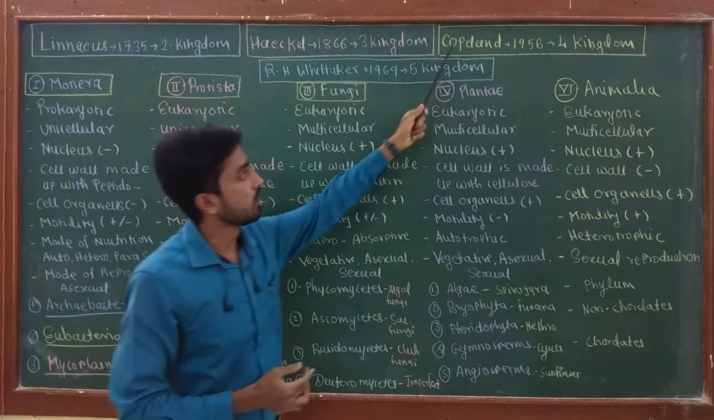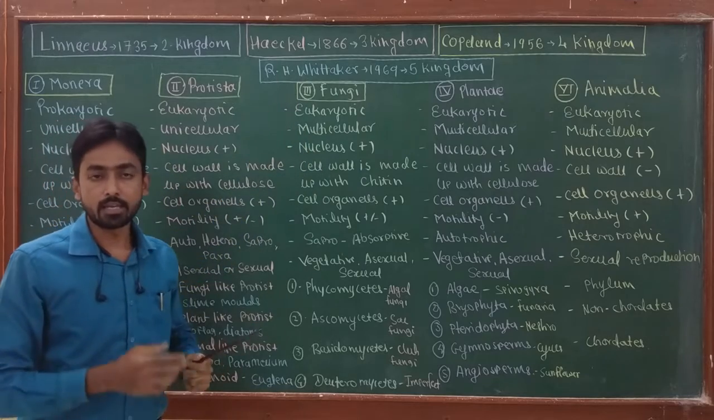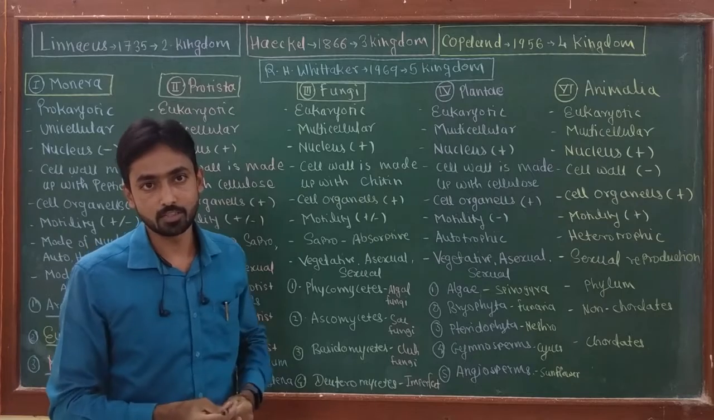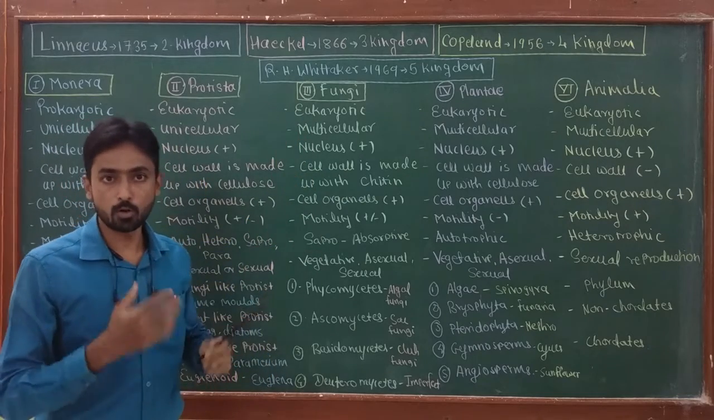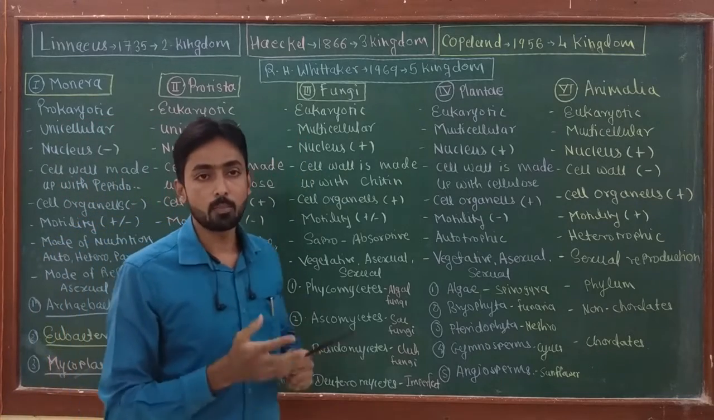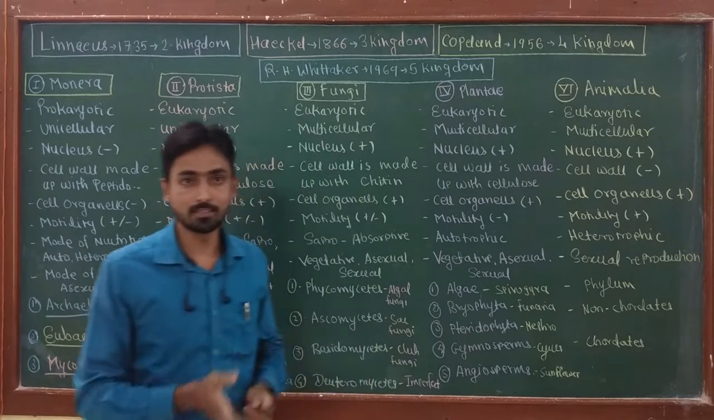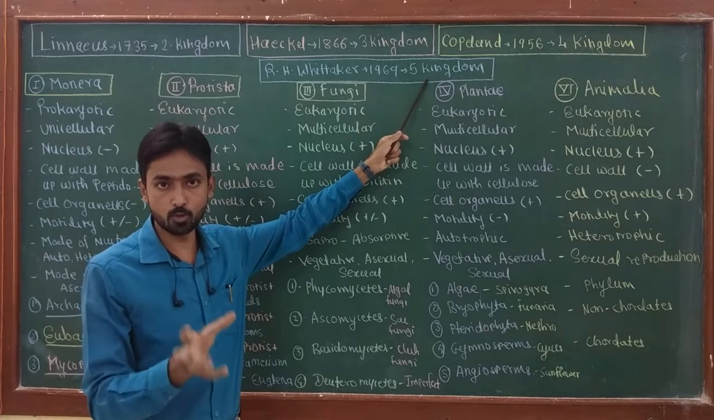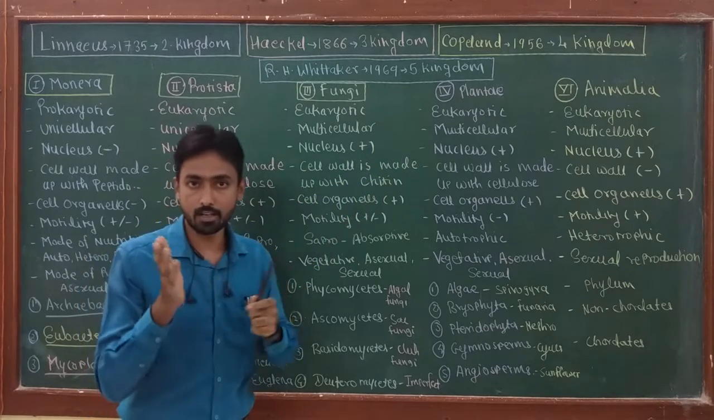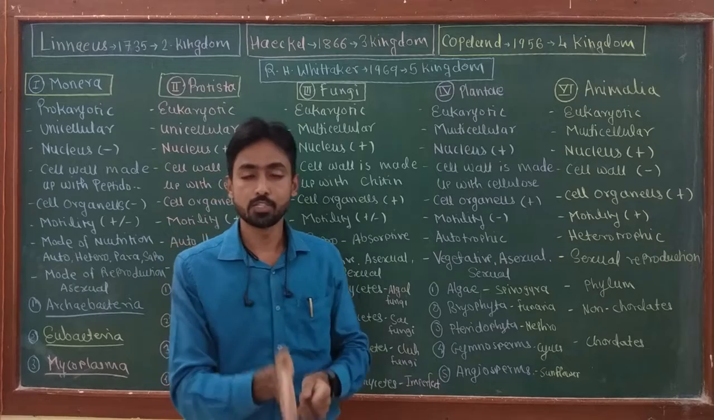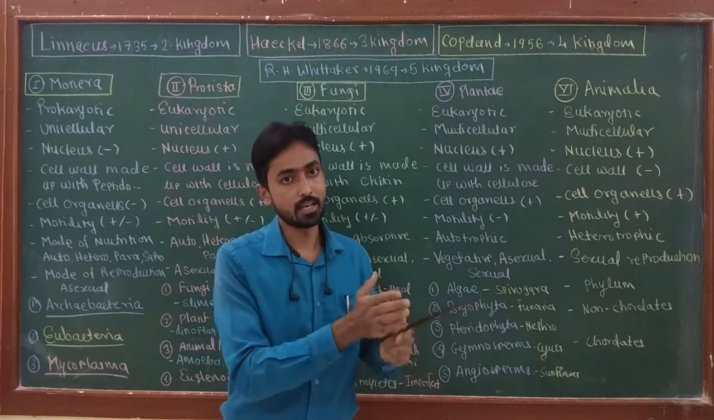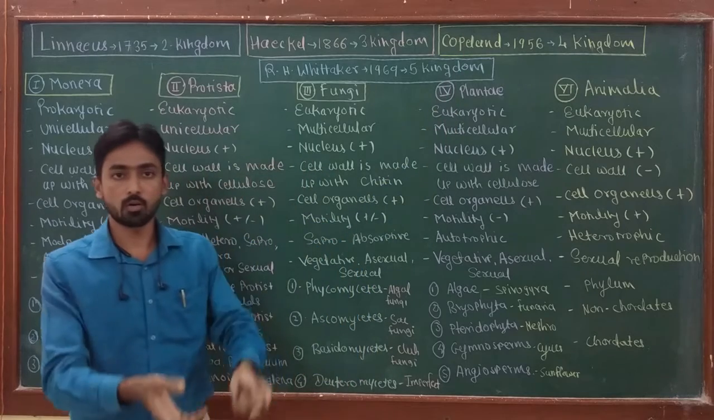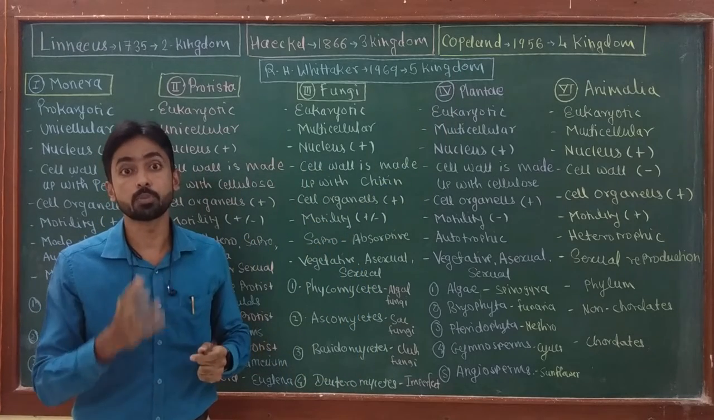After Copeland, Robert H. Whittaker in 1969 proposed the five kingdom system of classification. R.H. Whittaker was a well-known American plant ecologist who proposed this system. His system has five different large groups of organisms: kingdom Monera, Protista, Fungi, Plantae and Animalia. That means Whittaker kept Copeland's system as it is, and only added one more kingdom to it, which is kingdom Fungi.